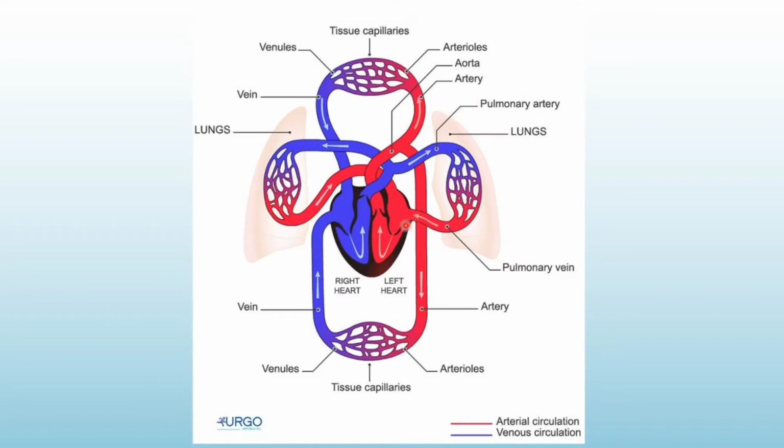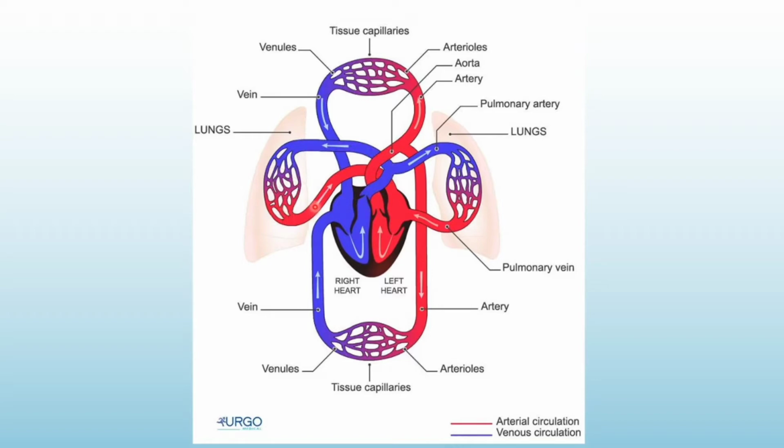This again shows the heart, with red showing oxygenated blood and blue showing deoxygenated blood. The oxygenated blood goes from the heart to the blood vessels, and then the deoxygenated blood comes back to the heart and goes to the lungs.